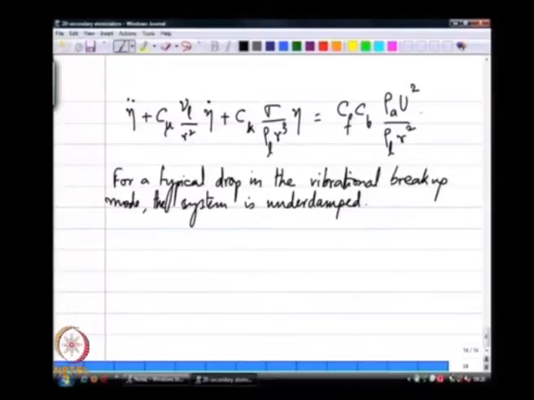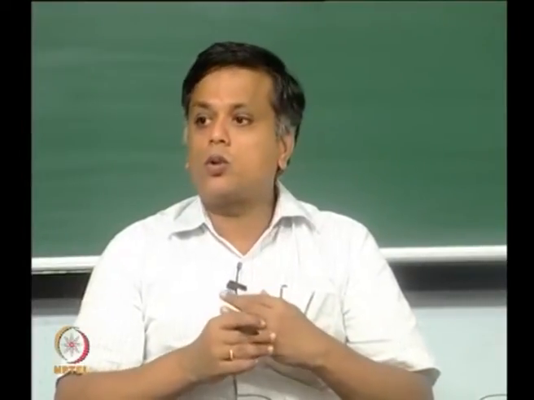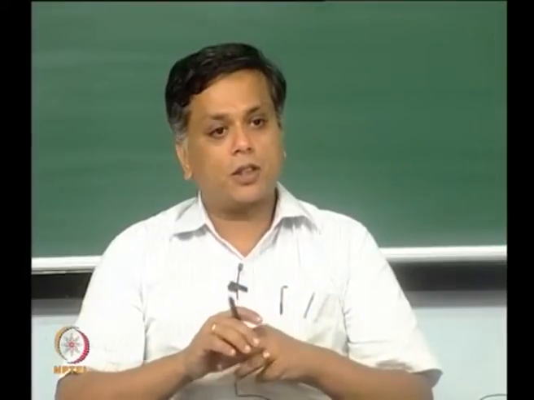given my forcing function rho a u squared, I will be able to find eta as a function of time, and you set a threshold value of eta at which the drop is likely to break up. So, this is the simplest of models that you can use to study secondary atomization. Given the set of fluid properties, surface tension, density, you have a model to relate it to the breakup characteristics.